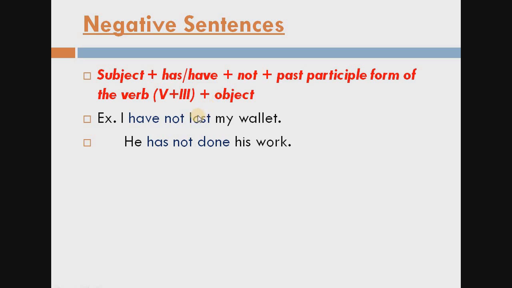Then for negative sentences, not. Past third form of the verb, lost. Then object, my wallet. So this is the negative sentence of the present perfect tense.